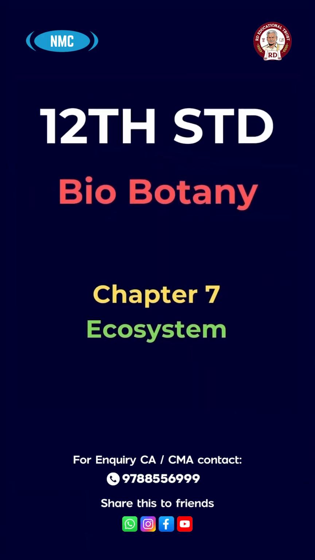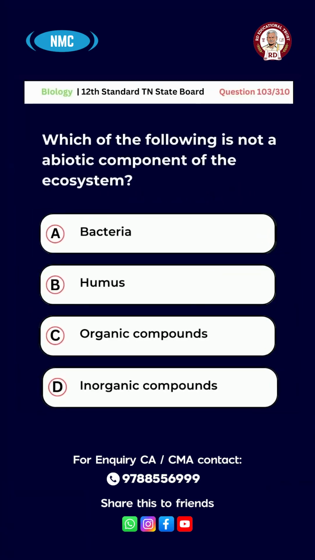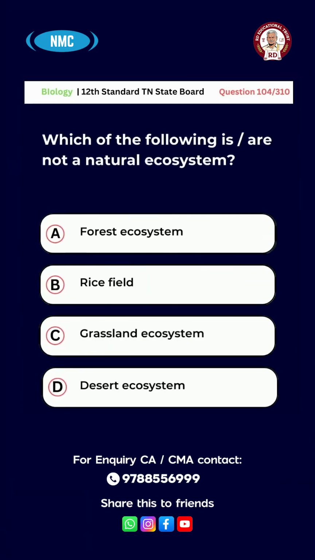Chapter 7 Ecosystem. Question number 103. Which of the following is not an abiotic component of the ecosystem? A. Bacteria, B. Humus, C. Organic compounds, D. Inorganic compounds. And the answer is option B. Humus.